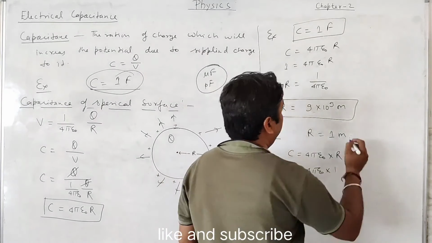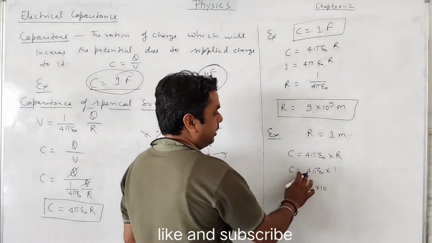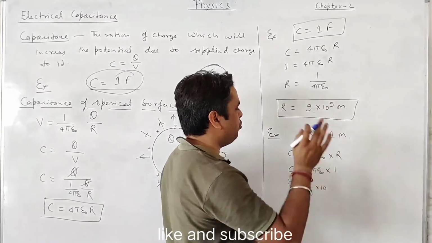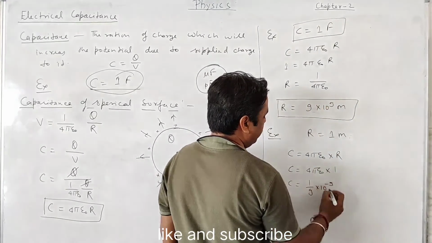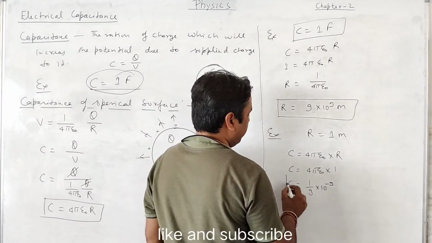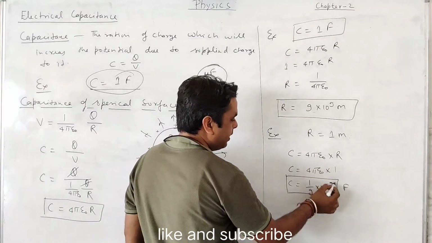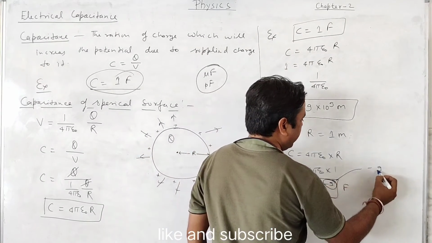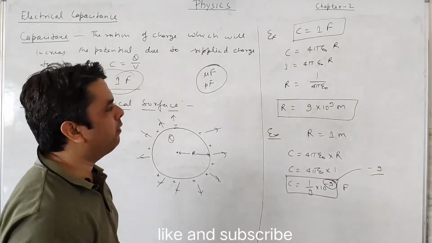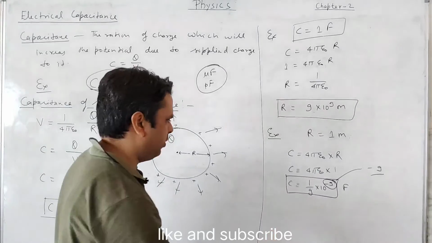Since 1 upon 4 pi epsilon naught is this value, 4 pi epsilon naught goes from the denominator to the numerator, and the power becomes negative. Whatever value we get will be in farad, and that is very small. You see the minus 9 power, which gives a very small unit, something like 1.11.